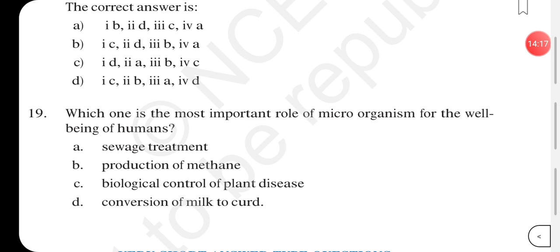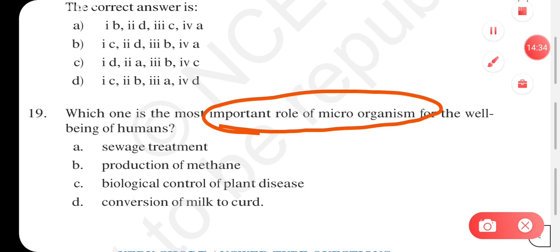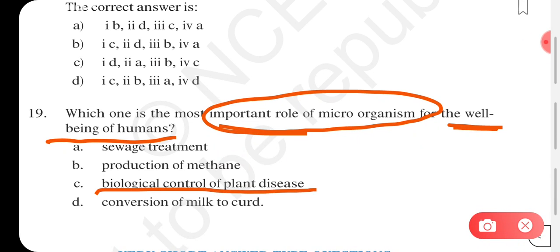Now the last question, which one is the most important role of microorganisms for the well-being of humans? Sewage treatment, production of methane, biological control of plant diseases, or conversion of milk to curd. So here the most important role of microorganisms for the well-being of humans is biological control of plant diseases.